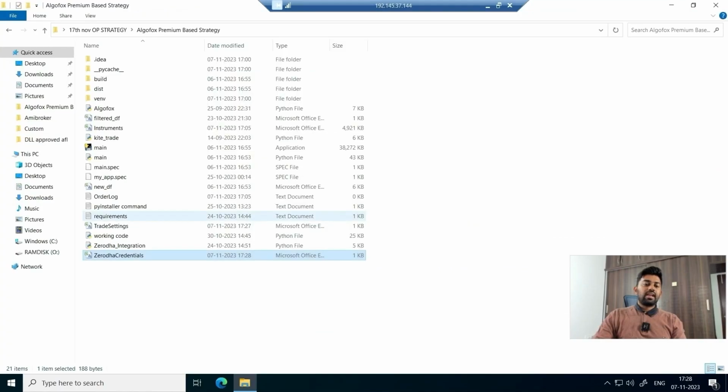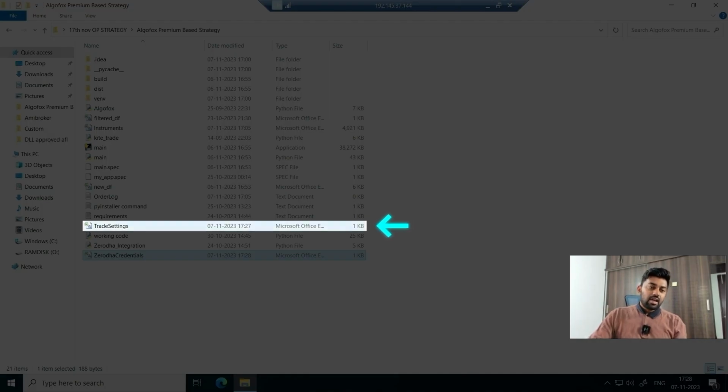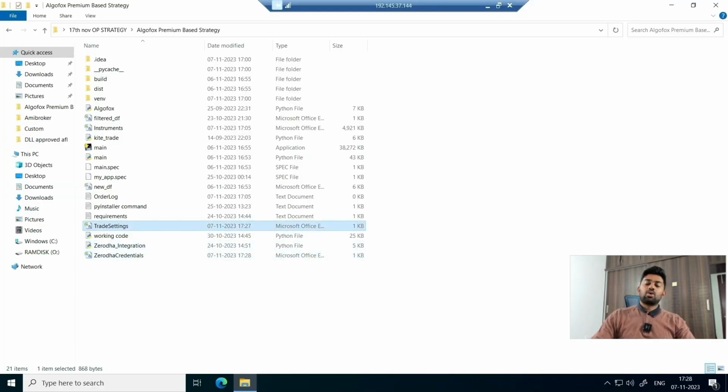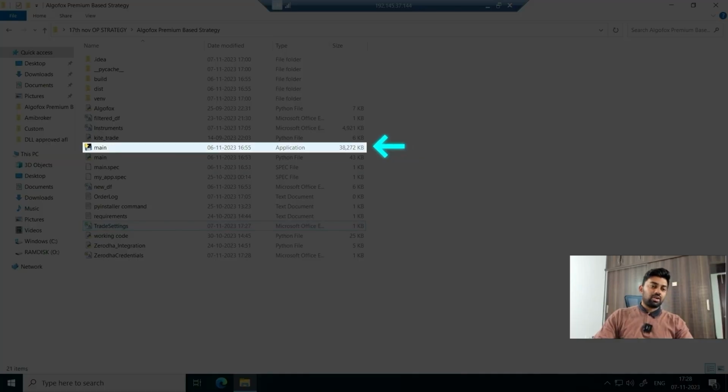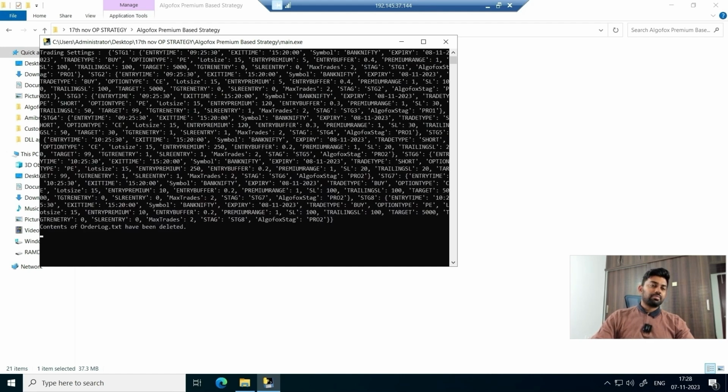So now what will happen is we have 2 Excel. One is Zerodha credentials where we take the input for Zerodha APIs and Algofox credentials. Second is the trade settings where we write all the legs that we wish to execute. Once we do all of this, it is automatically going to connect with Algofox and it is automatically going to fire orders. To do that, all I have to do is come in the morning and just double click on this main file. The moment I double click on this main file, it will open something like this, and it will load all the legs and it will wait for the time to come true.